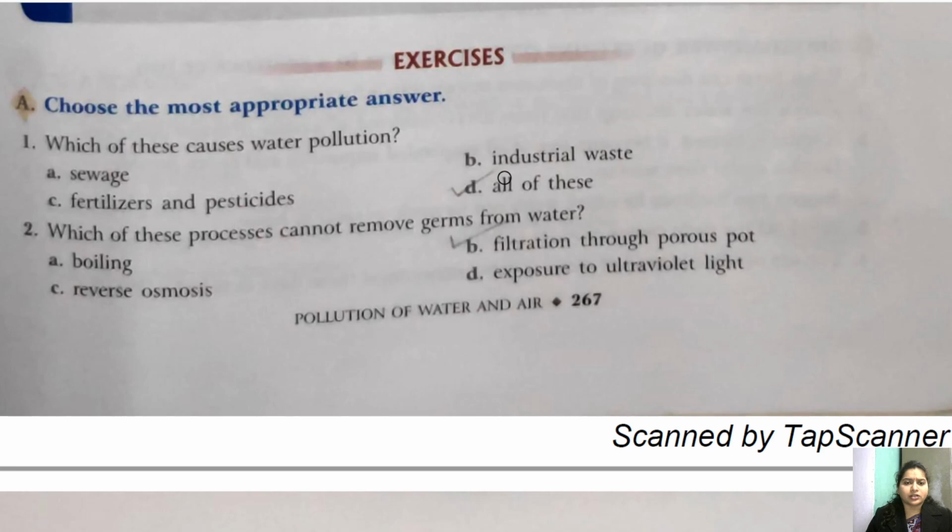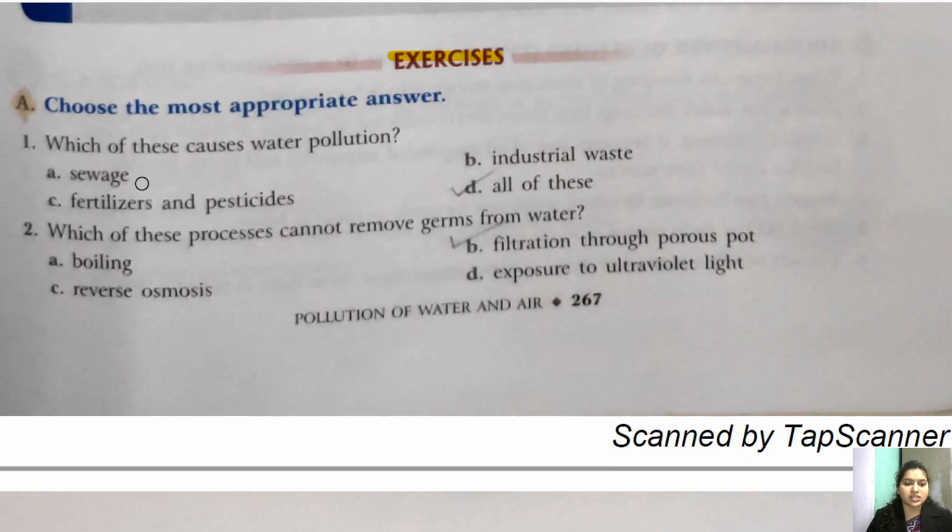Now, children, let's do the book exercise and then we will move to short answer question type 1, short answer question type 2 and long answer question. Okay, so let's start with it. Question number 1, which of these causes water pollution? A, sewage. B, industrial waste. C, fertilizers and pesticides. And D, all of these.